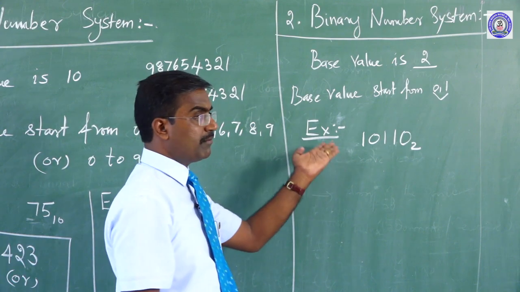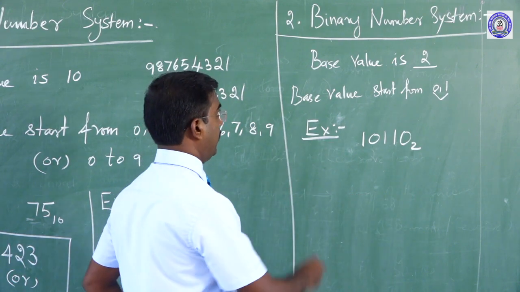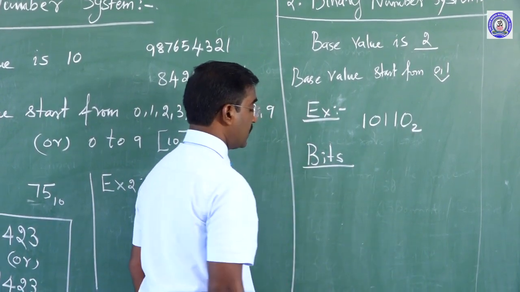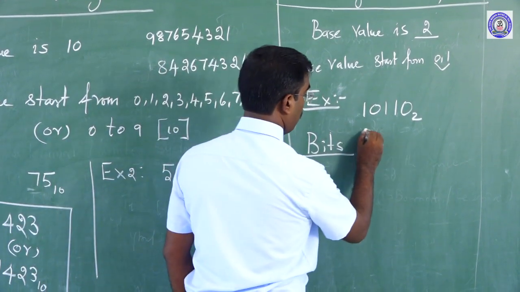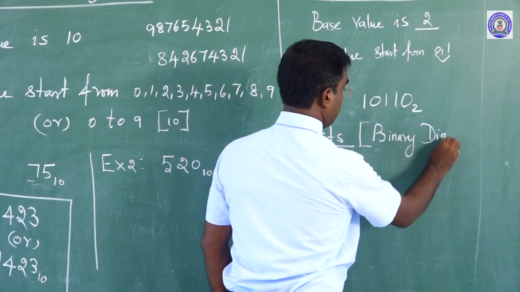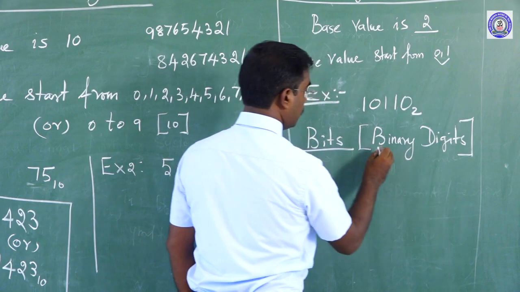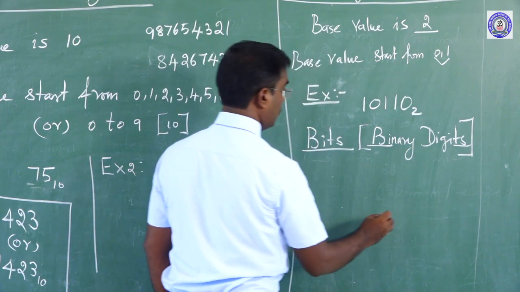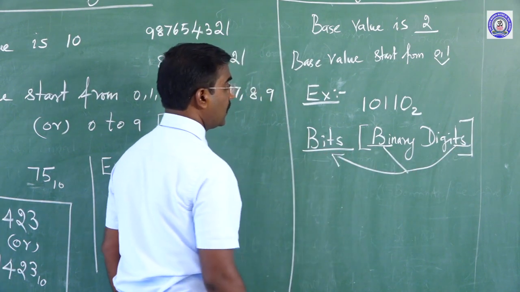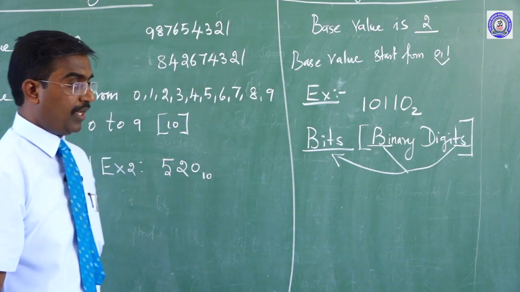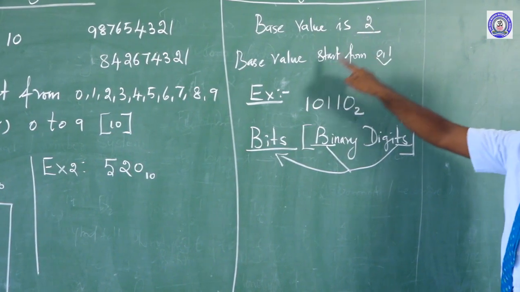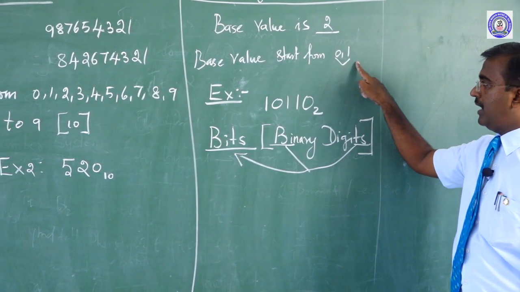Everything, whole decimal, is converted into binary. That is why we simply call them bits. What is the expansion of bits? It is a shortcut for binary digits: BI from binary and TS from digits, so we call them bits. The base value of the binary number system is 2, so the digits are 0 and 1.